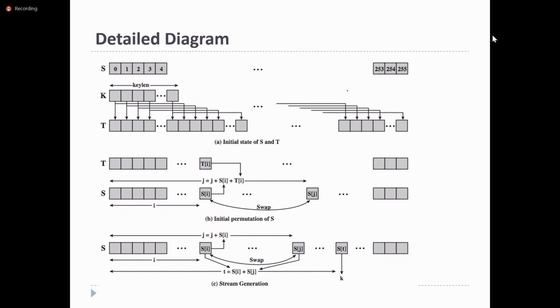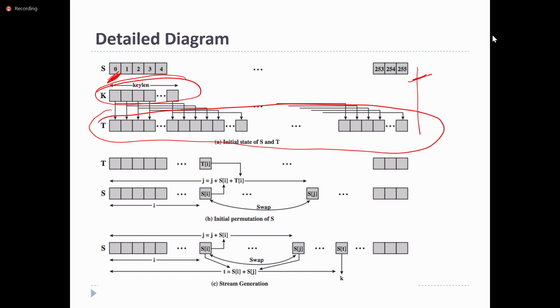So this is the entire representation where the state array is from 0 to 255, and if you observe the key size, the key length is very small compared to the state array, but it is able to generate the temporary array. The size of the temporary array is the same as the size of the state array. Once it generates the temporary array, it applies this operation: j is equal to j plus S[i] plus T[i], so that the j value will be modified.